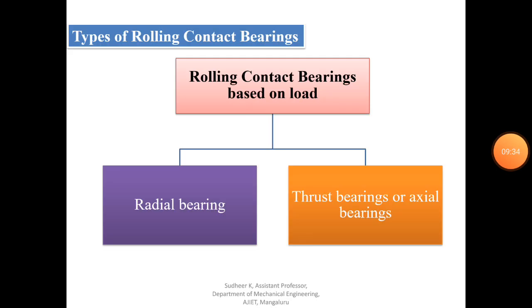Now coming to the types of rolling contact bearing based on load. Bearings support different types of load. So based on load, rolling contact bearings can be classified into two types. One is radial bearing, another is axial or thrust bearing. A radial bearing supports only a radial load. Similarly, a thrust bearing supports only a thrust load, or we call it an axial load.